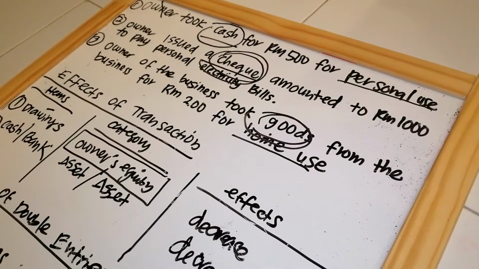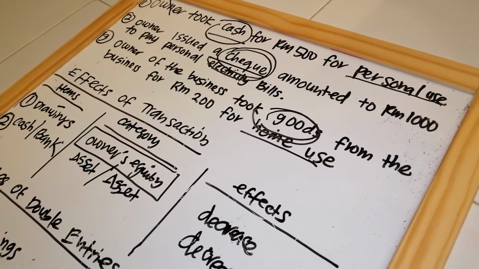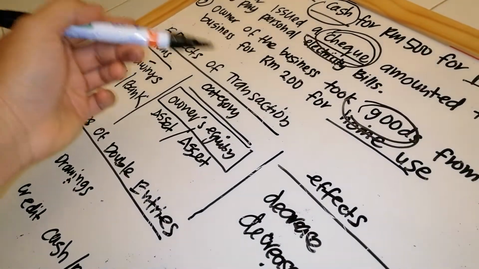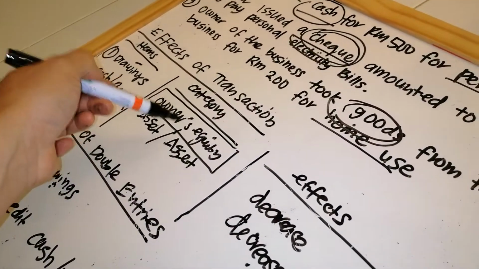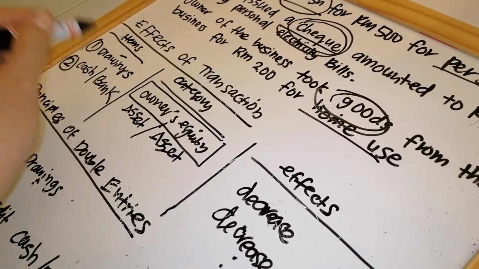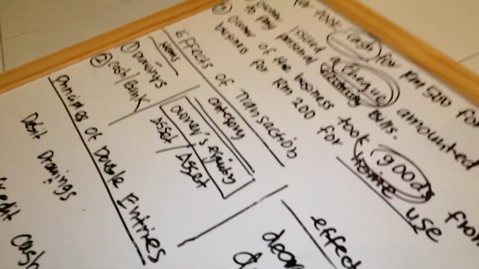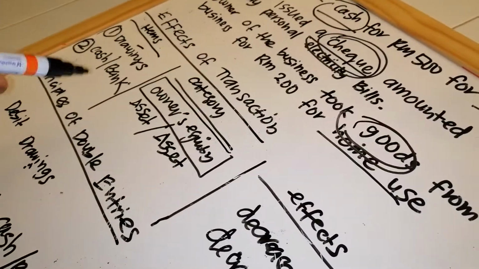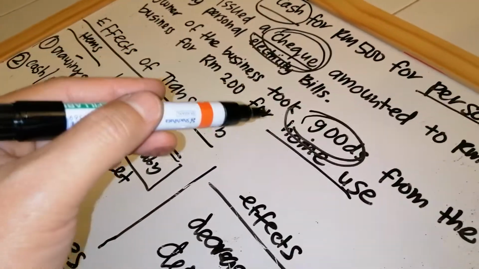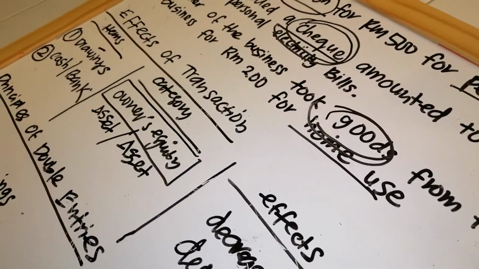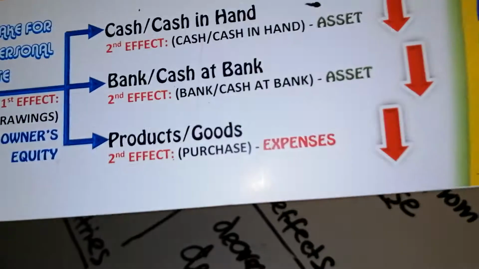Owner of the business took goods from the business for RM200 for home use. Okay, still the first effect is drawings, still category owner security, and any drawings or any new drawings will decrease the owner security. That's the rule. And the second effect will not be goods. In accounting, they don't call it goods. They call it purchase.